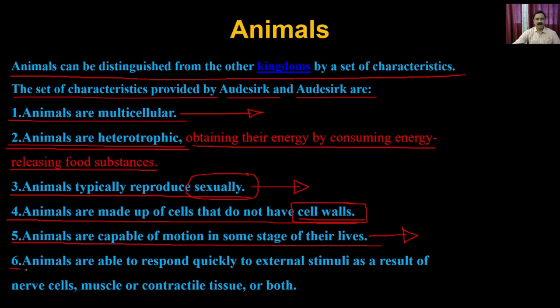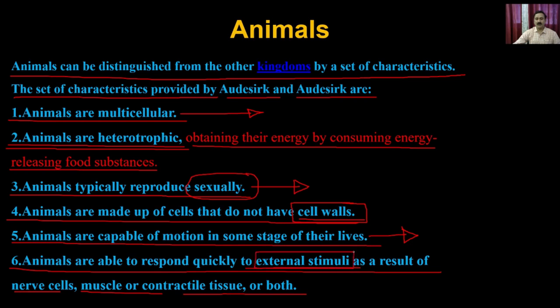Then you have animals which are able to respond to external stimuli. As a result, they have nerve cells, muscles, and contractile tissues, or both. Responding to external stimuli is a very important characteristic feature of the animal kingdom.